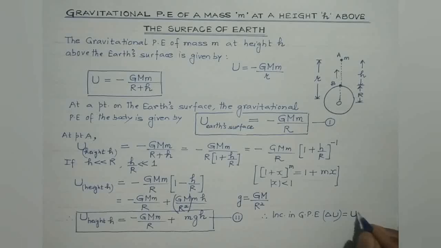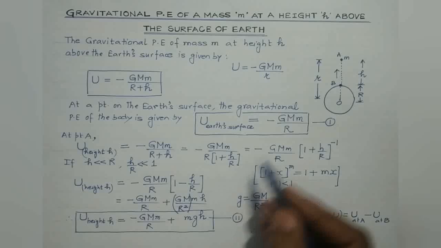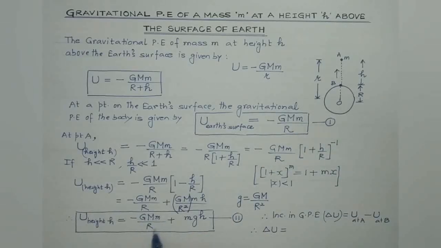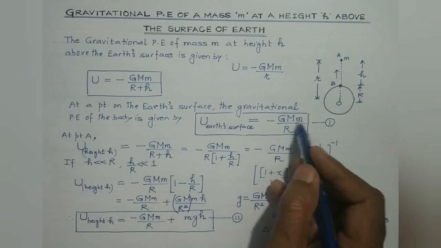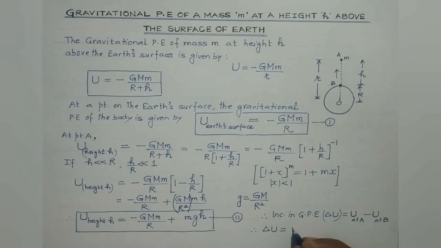So it is the potential energy at point A minus potential energy at point B, isn't it? Potential energy at point A is the expression in equation 2, and potential energy at point B is this expression. So this minus this, what do we get? Minus G M m by R plus mgh minus, plus G M m by R. So this and this term will get cancelled. We'll be left with mgh.